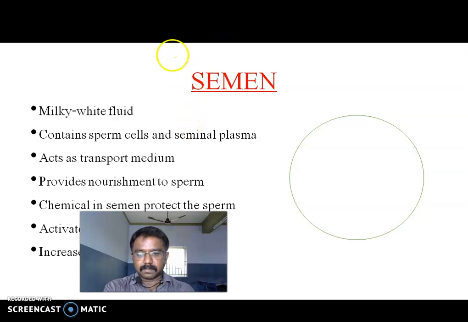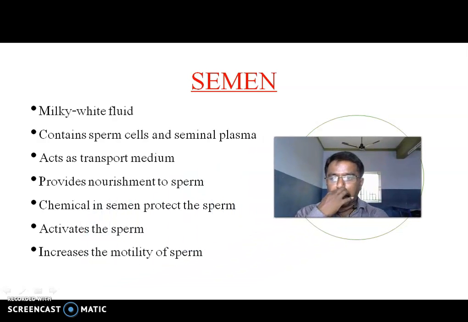Next, semen. Semen means sperm, the male reproductive cells. It is a milky white fluid containing sperm cells and seminal plasma. The seminal plasma provides nutrition to the sperm and helps in motility in the female reproductive tract. It acts as a transport medium and provides nourishment to sperm.